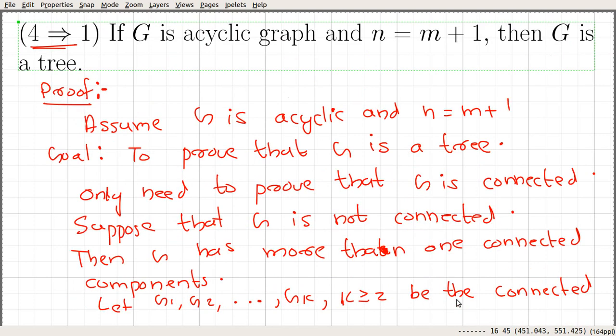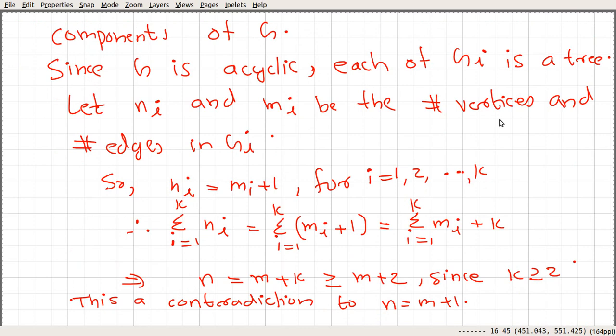This is a contradiction to the hypothesis n equal to m plus 1.